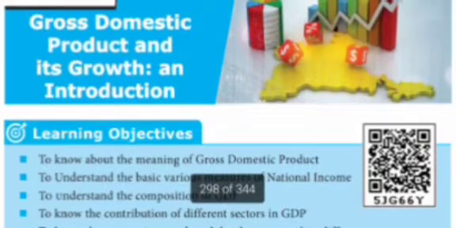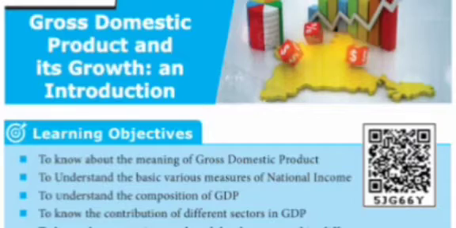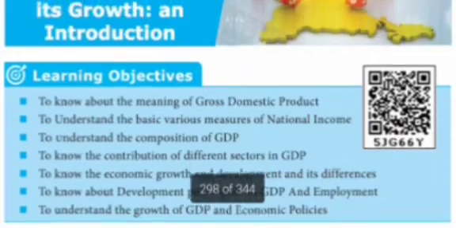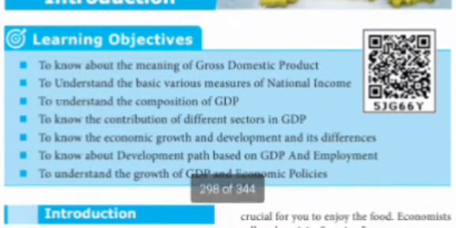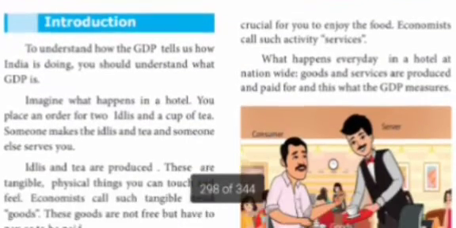It is based on their national income and economic status. The economic status of every country is decided by its national income and gross domestic product. In this lesson, we are going to learn the meaning of gross domestic product, gross national product, what national income is, the various measures of national income, the composition of gross domestic product, and the different sectors in GDP. Let us see the introduction.